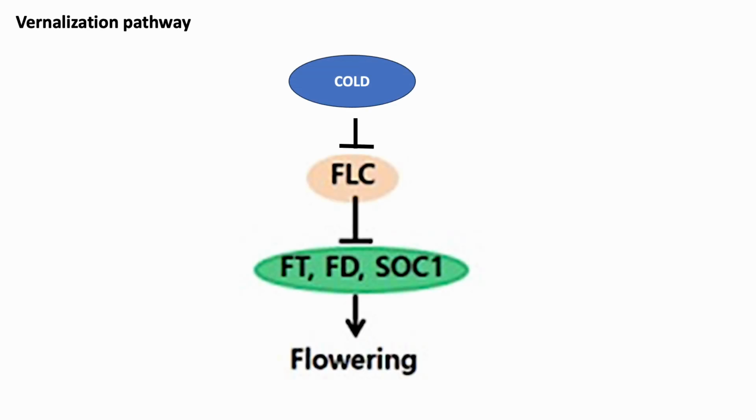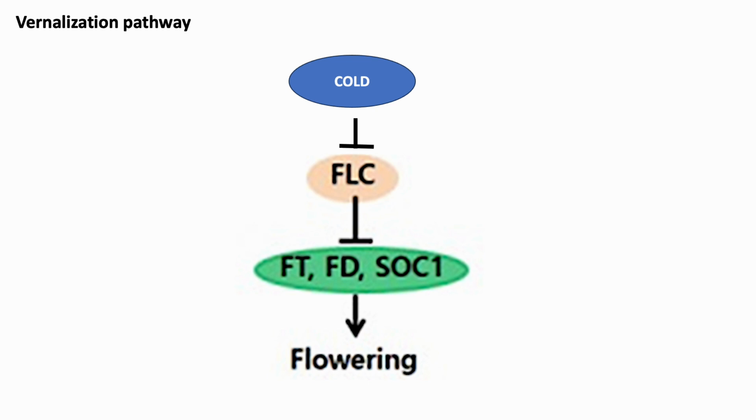Vernalization was first observed in temperate cereals such as wheat. In these annual crops, vernalization is required to promote the transition to flowering, and without vernalization, the crops show only vegetative growth. Winter annual ecotypes of Arabidopsis also require vernalization to promote flowering.